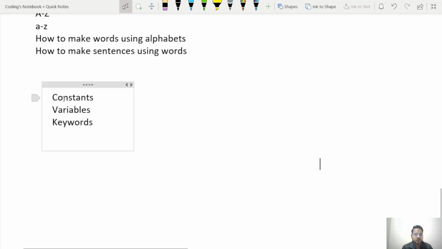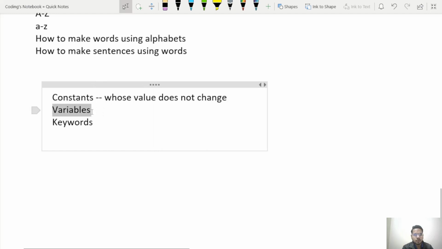First let's see what constants, variables and keywords are, then we will see their examples and usage. A constant is something whose value does not change, and a variable is something whose value can change. It is also clear from their meaning, no? Constant means something whose value will not change. Variable means the value can vary, the value can change.